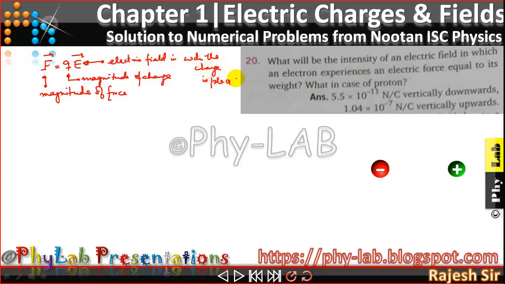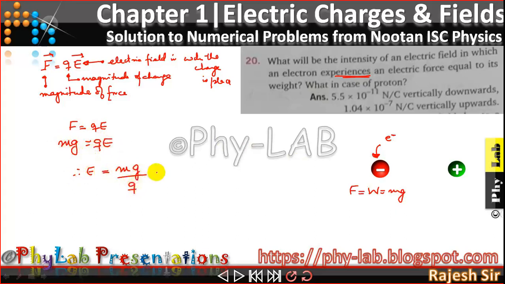Now friends, the question asks me what will be the intensity of an electric field in which an electron experiences an electric force. So this is an electron, and how much force do they say it experiences? It experiences a force which is equal to its weight, and let's say the weight is m into g. Now the force experienced by any charged particle in an electric field was Q into E. So the force experienced by the electron is equal to its weight, so I am putting it as mg is equal to QE. I need to know the magnitude of the electric field, so the magnitude of the electric field E is mg by Q.